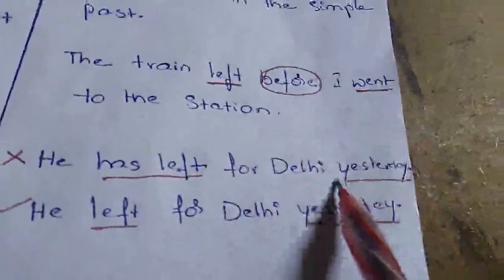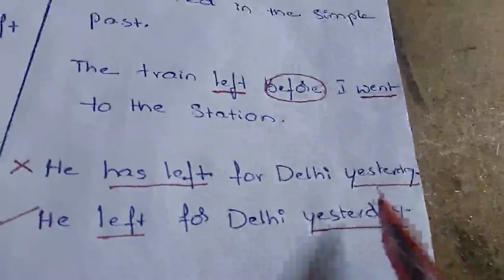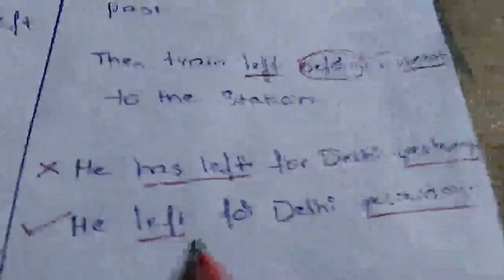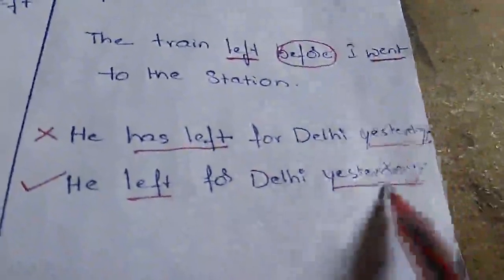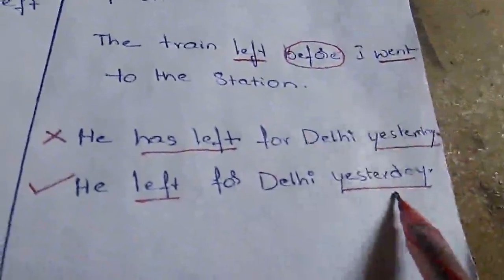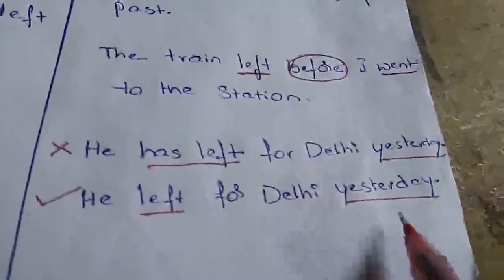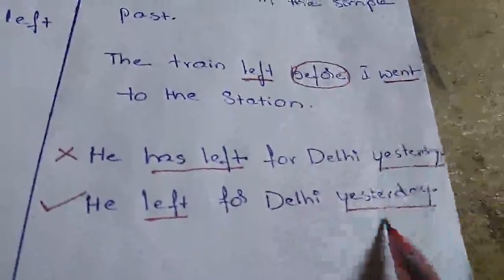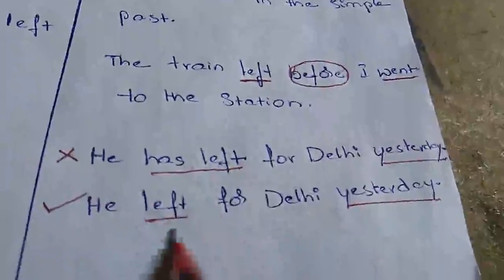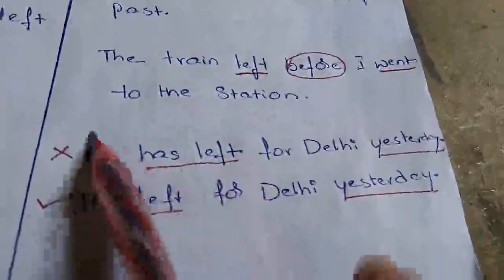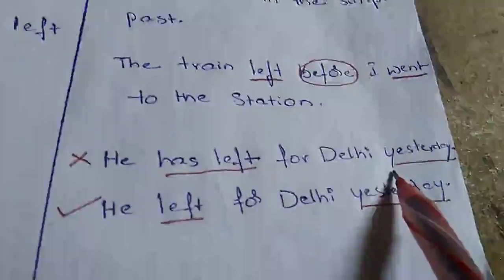When we see such past time expressions in a sentence, like yesterday, last year, last month, last week, we have to keep that sentence in simple past tense only.